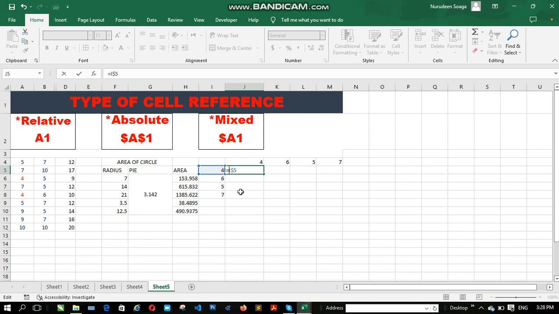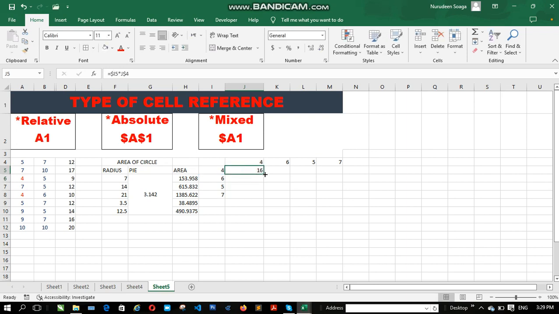I want to lock the column and free the row. Then multiply by the value here. So it is the column that is going to change this time around, not the row. That means I'm going to lock the row, just add a $ sign to that, press enter, so we get